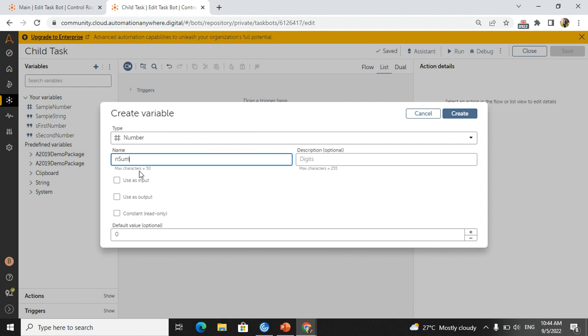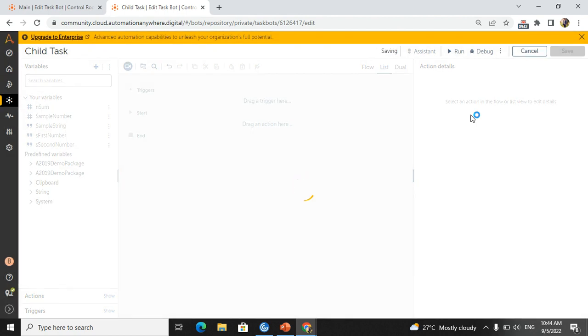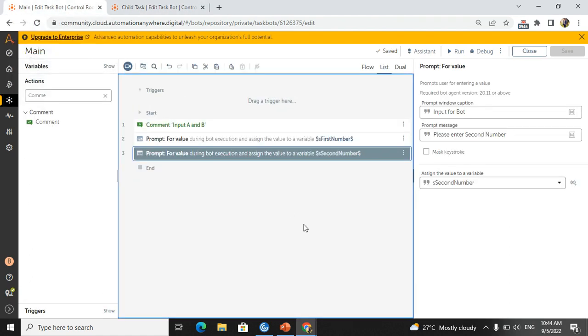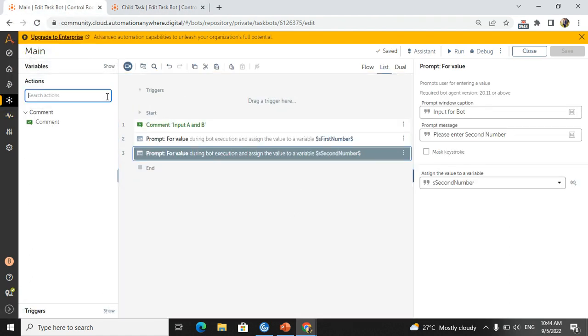This sum should be passed to the main again, correct? So I will use it as an output. I am not taking it as a use as input, just as a use as output. Just remember this one. So I will create. Now if you go back to the main task, we have to call this child task in the main task.